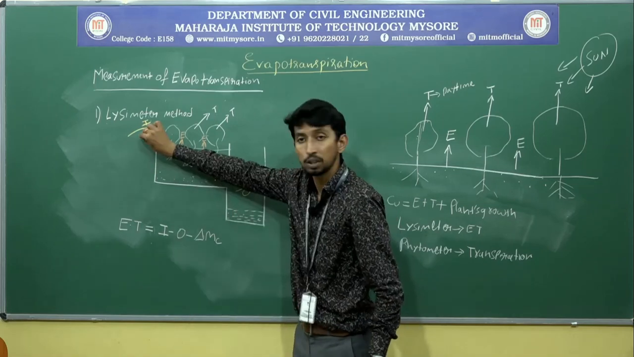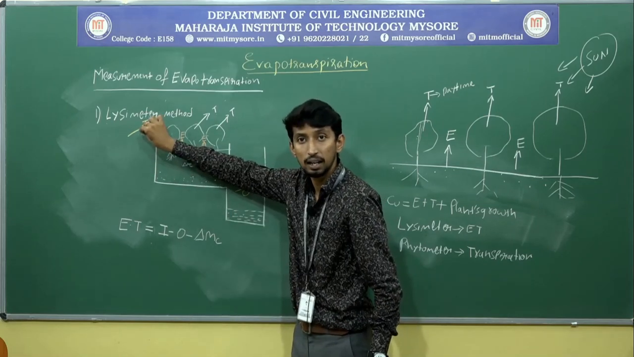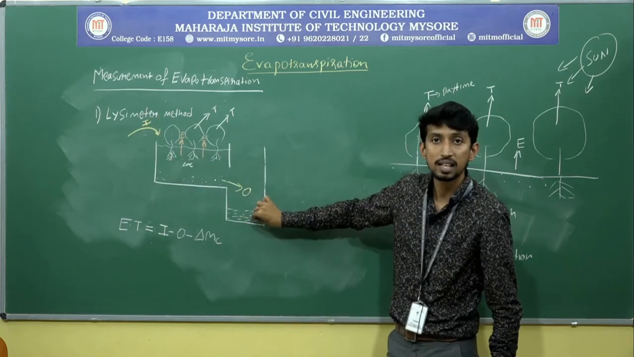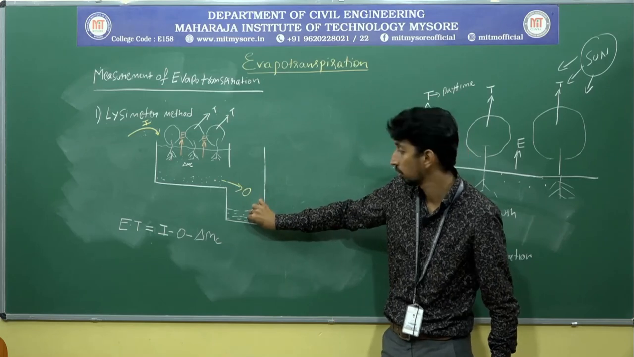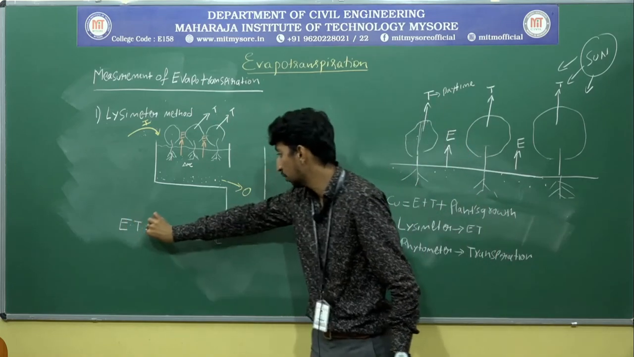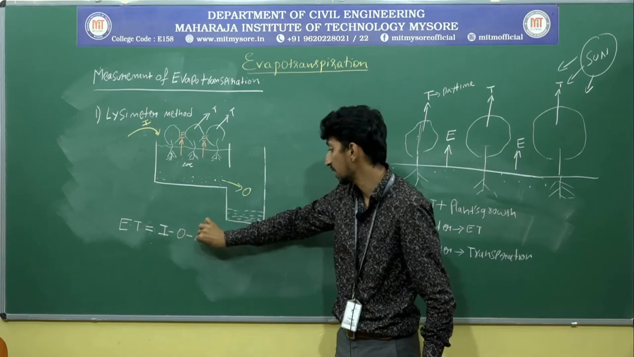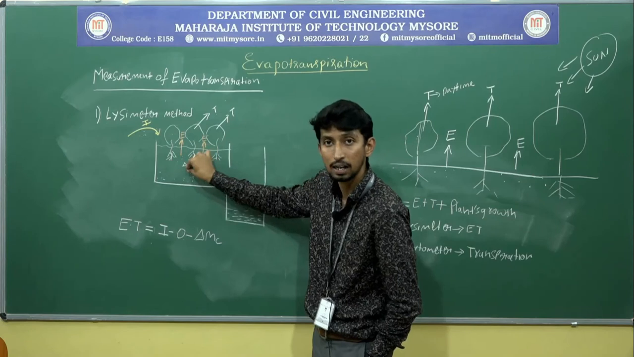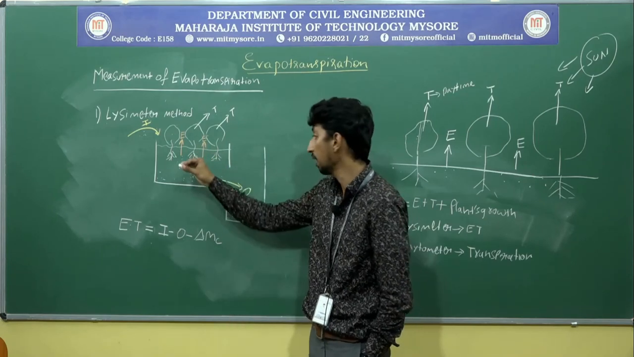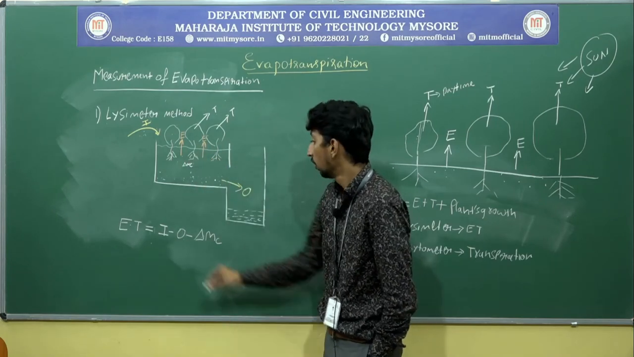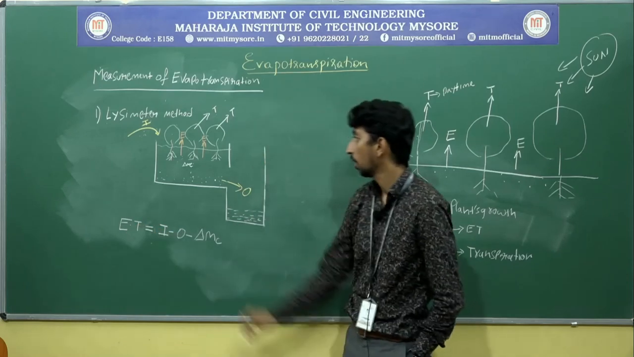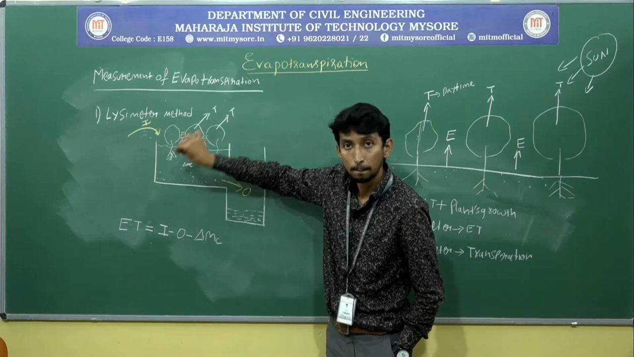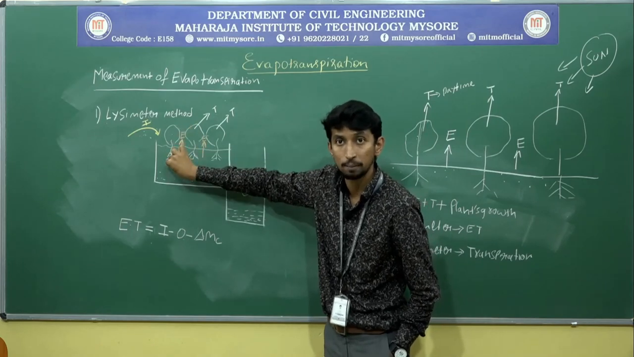We know how much water we supplied at the inflow or inlet, and we know how much water is collected at the outlet. The evapotranspiration equals I minus O minus delta MC. Delta MC is nothing but the available moisture at a particular site. We will get the evapotranspiration from inflow, outflow and moisture present at a particular place and at a particular time.